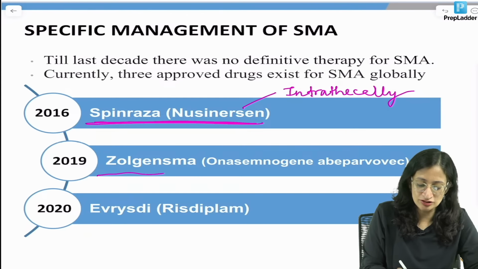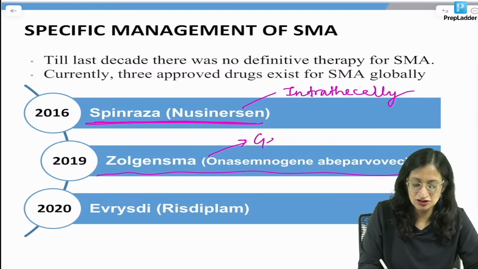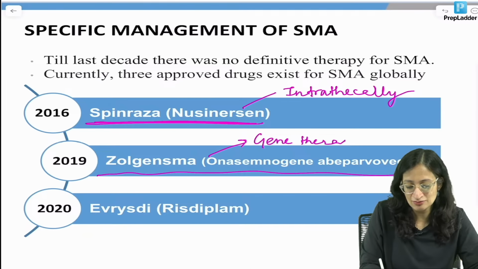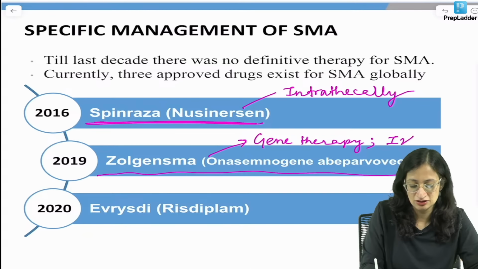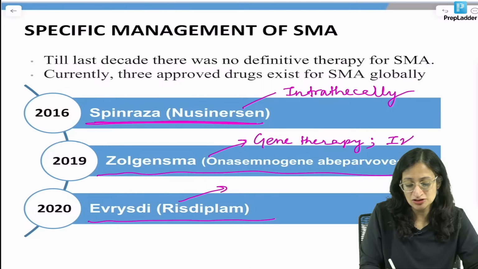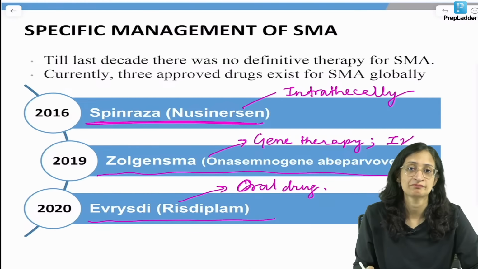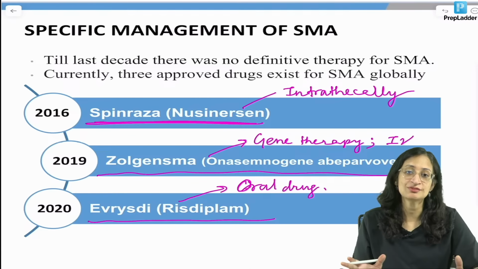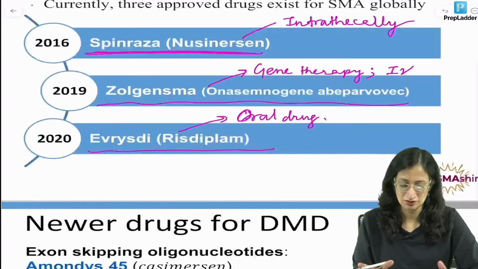Okay. Zolgensma is the gene therapy. Gene therapy is to be given only one time and it is given IV, intravenously. And Evrysdi or Risdiplam is an oral drug which is now available, but it is to be given long term, at least 2 years minimum, okay. So these are the treatment options, newer drugs available for SMA.